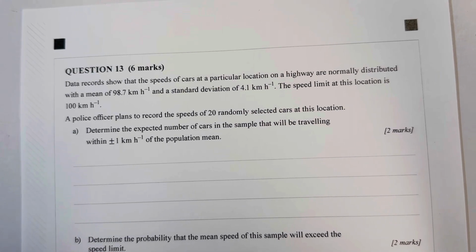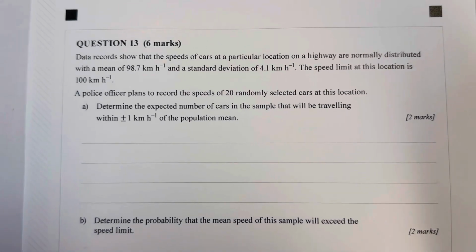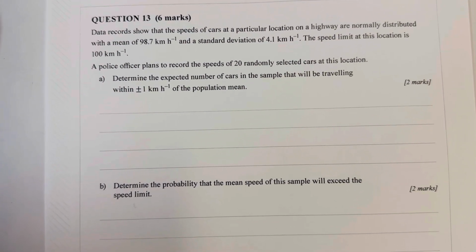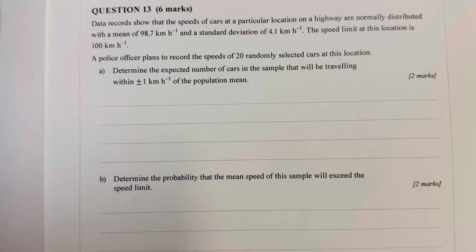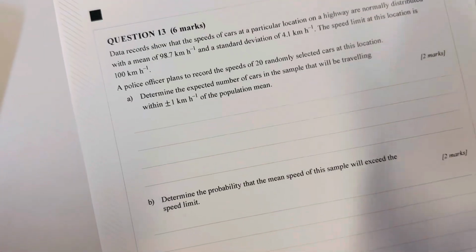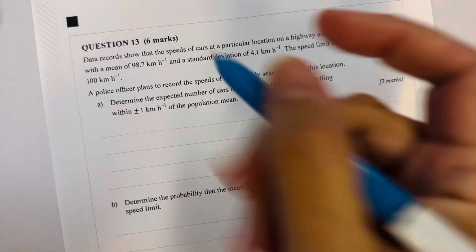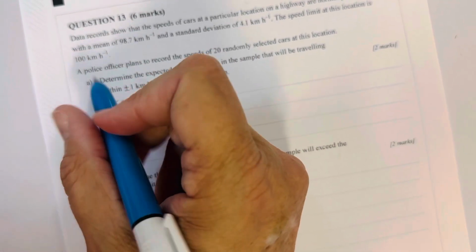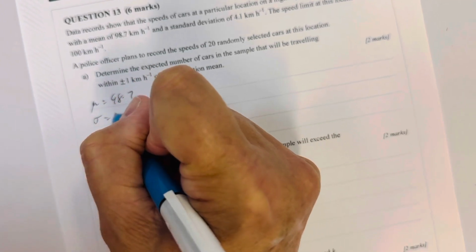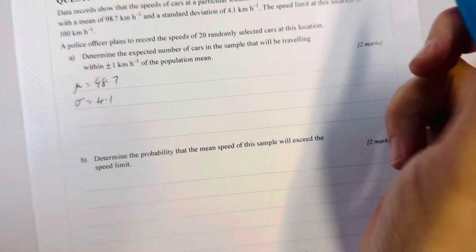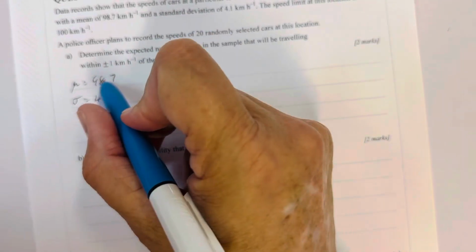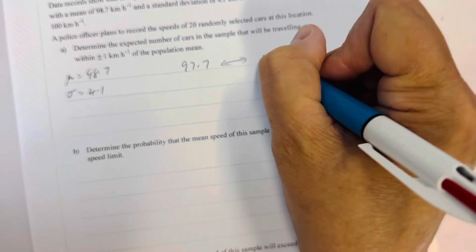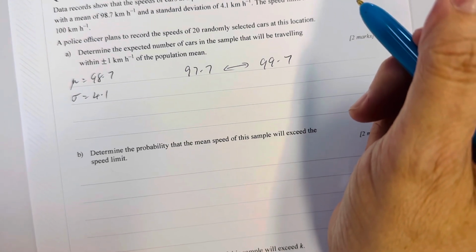Determine the expected number of cars in the sample that will be travelling within plus or minus 1 kilometre per hour of the population mean. Okay, so a few things we're going with. We know that mu is 98.7. My standard deviation is 4.1. I'm looking for 1 kilometre either way. So 97.7 to 99.7 is where I'm looking for my probability, isn't it?